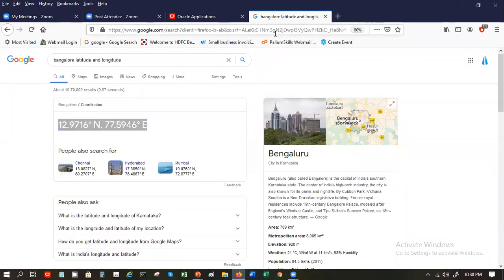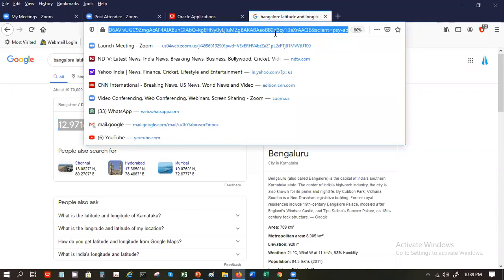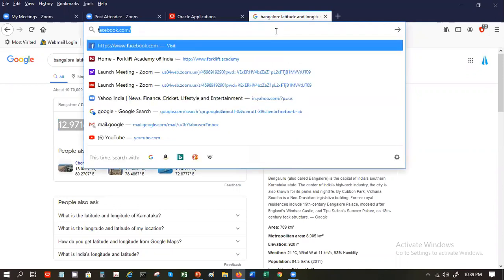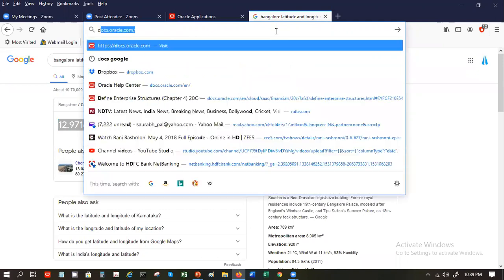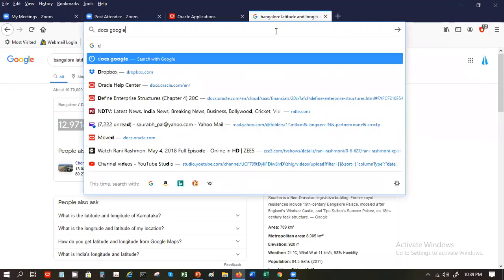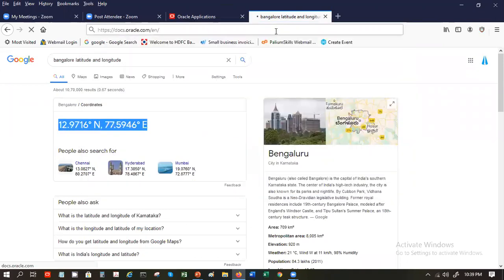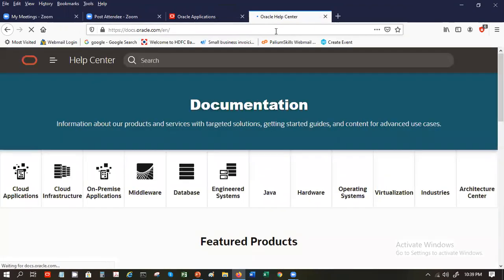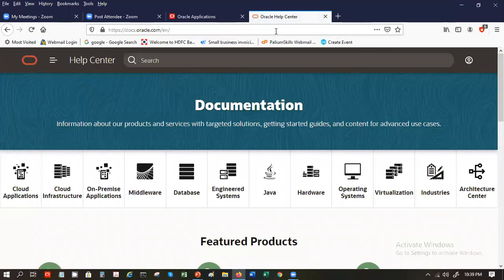There is a site, this is the official Oracle site. It has all the documentation. So in case you want to read up on anything, this is the best place for you. I generally don't recommend any blogs or the different sites that are there, because they are not authentic. They are based on experiences that people are having. I might have seen one part of Oracle Fusion, so I'll talk about that portion.